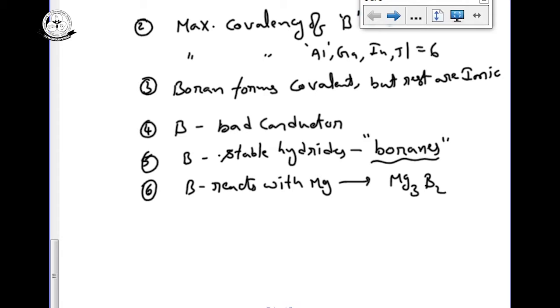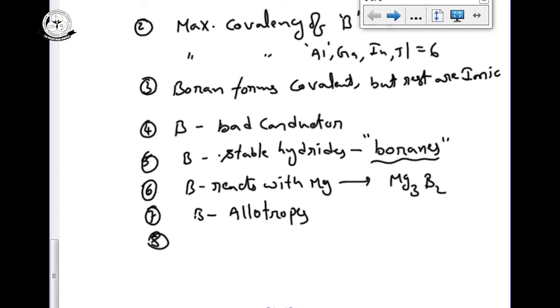Metals do not react with another metal to form compounds; that we can say is an alloy. Boron can show allotropes, but the rest of the elements cannot show allotropes.